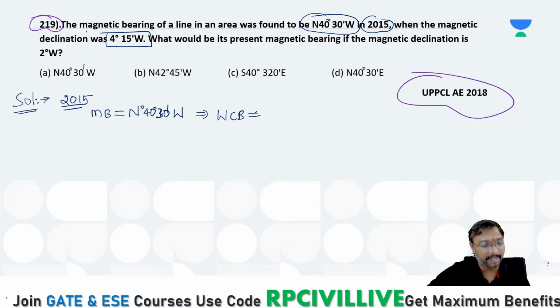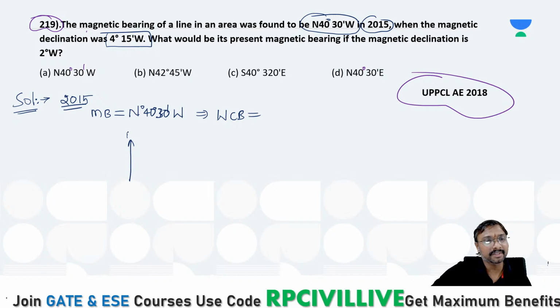What is the whole circle bearing of this one? Yes, absolutely, it's beneficial for JE also, because AE and JE questions are almost the same. These theoretical questions and simple calculation questions are useful for JE also, you can say. What is the whole circle bearing of this one?